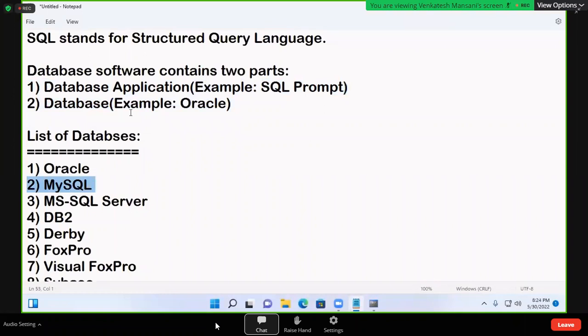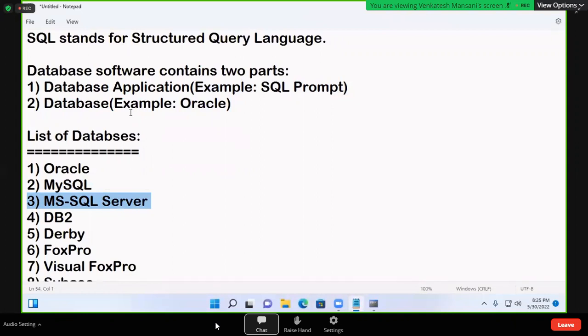MySQL is also a database. If you join a MySQL class also, the faculty will teach SQL only. Okay. MySQL is a database. It can understand SQL. Is MS SQL Server equivalent to Oracle or SQL? Oracle only. It is also a database, but the name is server. Why server? I'll explain. So these are all databases. Okay. Now, is Oracle a database or a language?